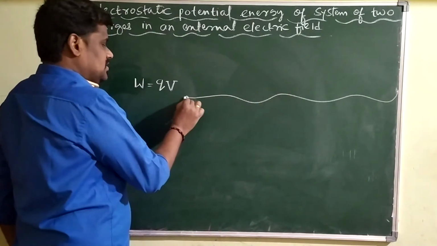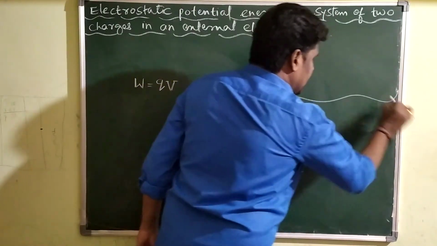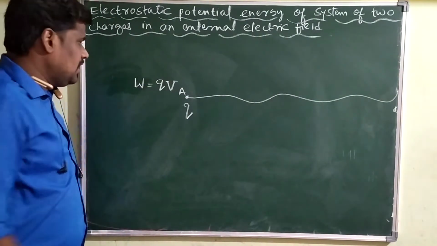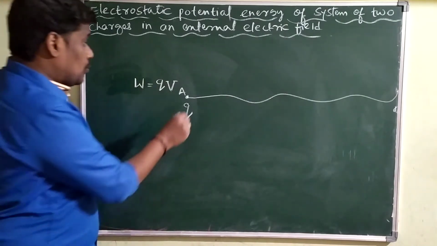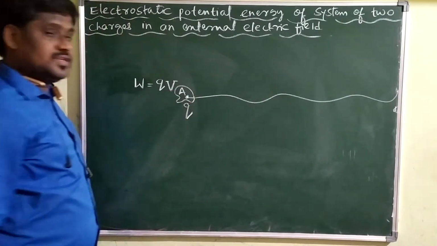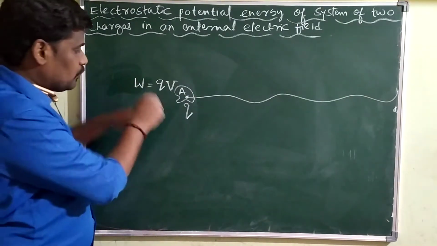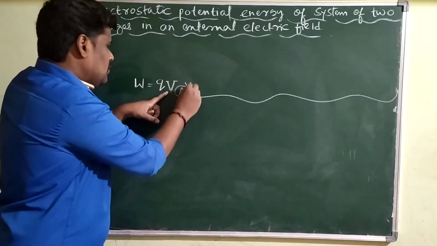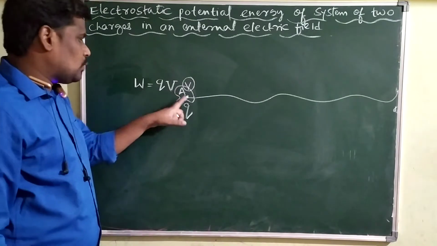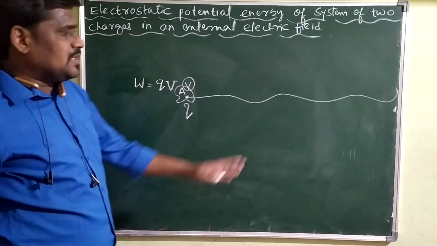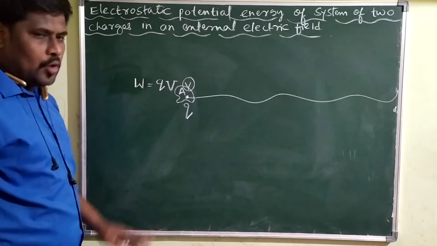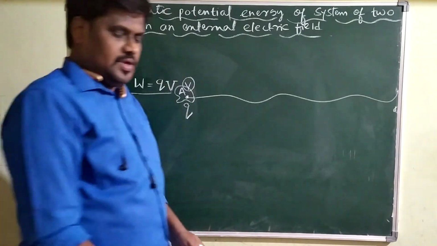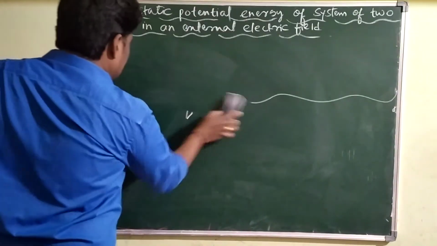Q is the charge we are displacing from infinity, for example to point A, and V is the electrostatic potential at the point where you are placing the charge, here point A. Then the work done is W = QV.